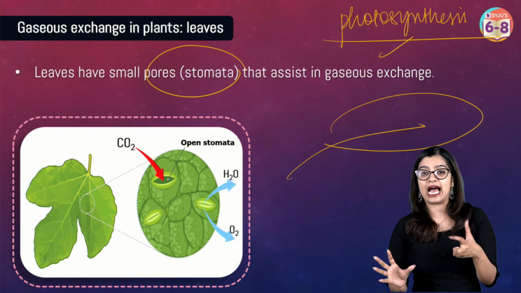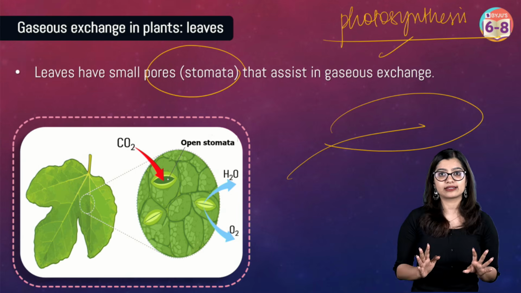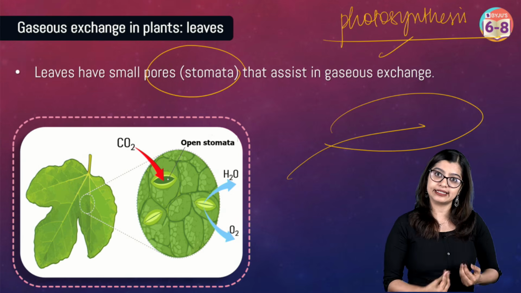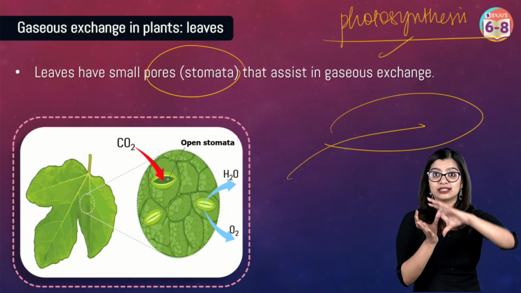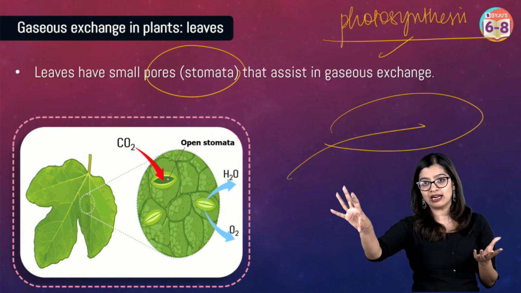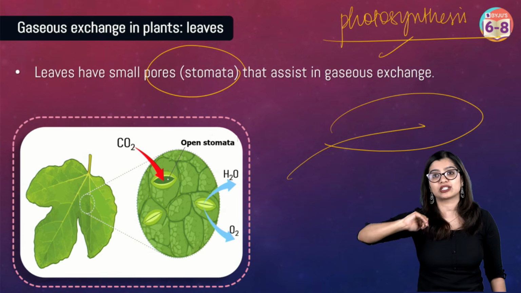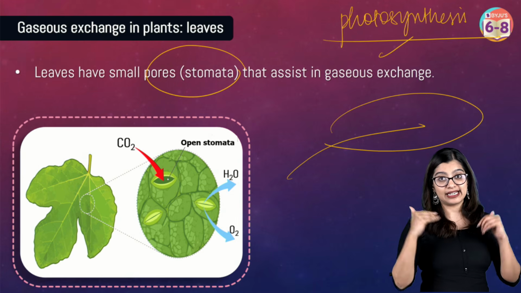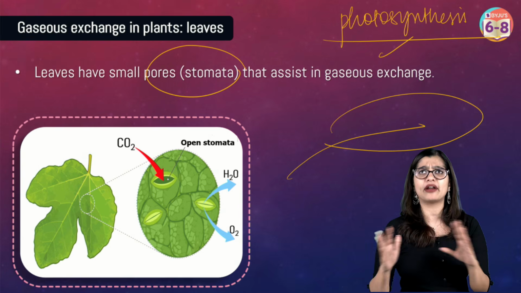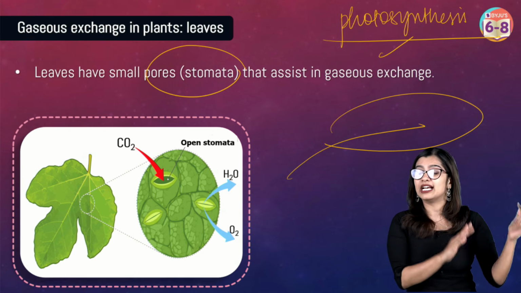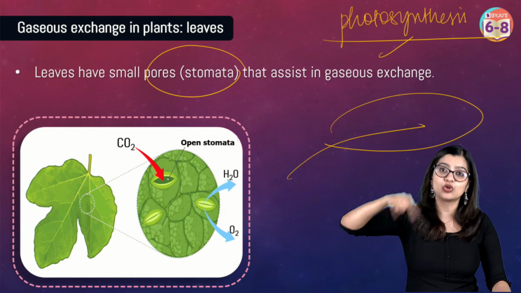So does this mean that when photosynthesis happens, respiration is not happening? That is not the case. Respiration is a process that is constantly happening in living organisms because energy is needed. Just that in the morning time when there is sunlight, the rate of photosynthesis is much more when compared to the rate of respiration, which is why at night time the rate of respiration increases considerably, which is why normally it is not recommended to stand under a tree, especially during night time, because a large amount of carbon dioxide can be given out by the plants, right?